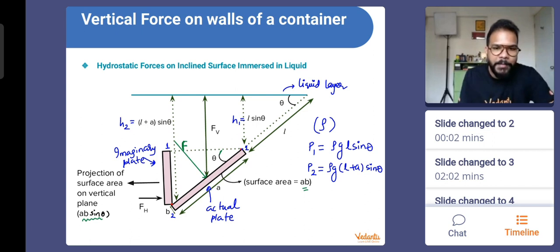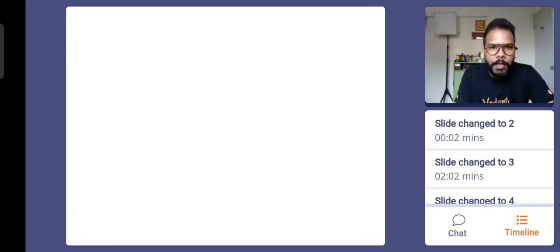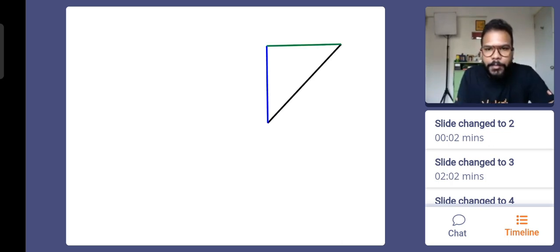So now, let me make it much easier for everyone to understand from here, and then we'll see the actual derivation written already. I'm just drawing the cross-sectional view of the plate. This is the cross-sectional view, and this is its projection. This is the vertical projection, and this is the horizontal projection.